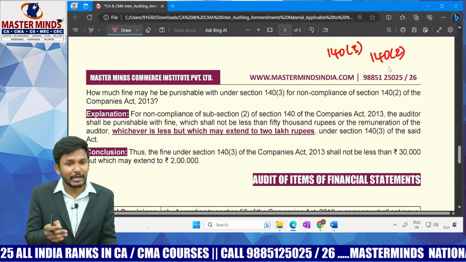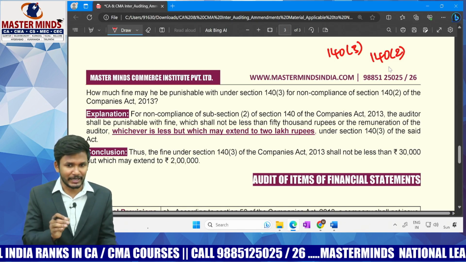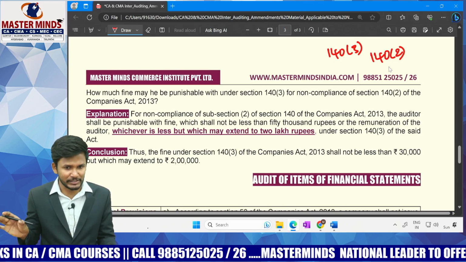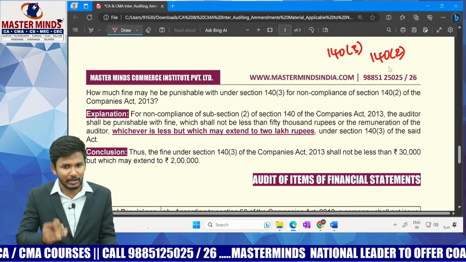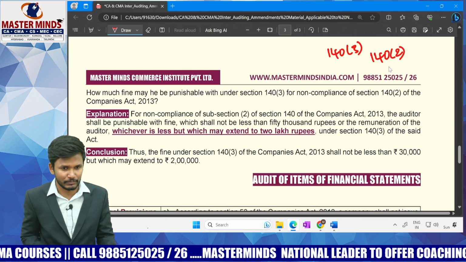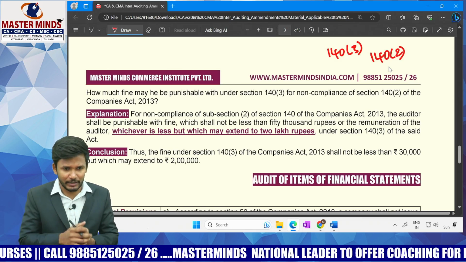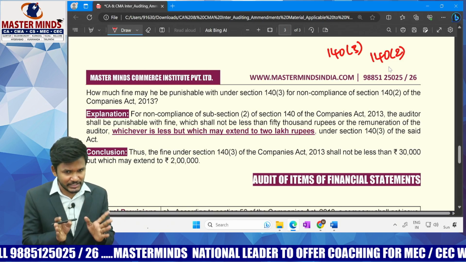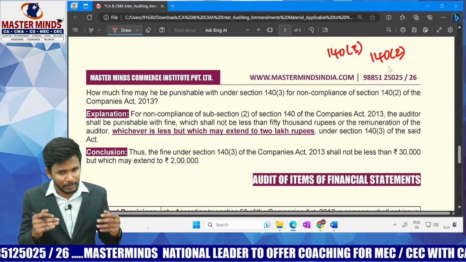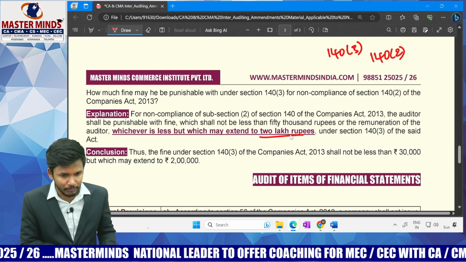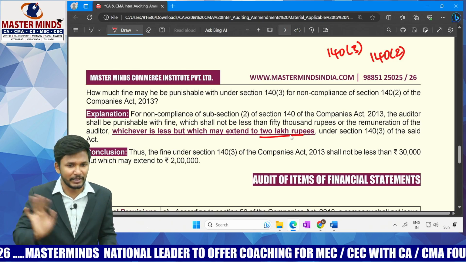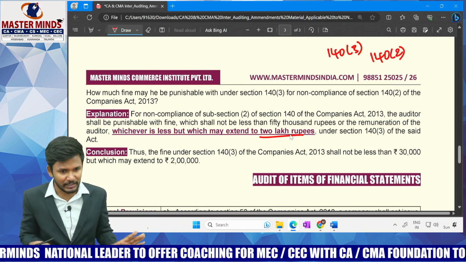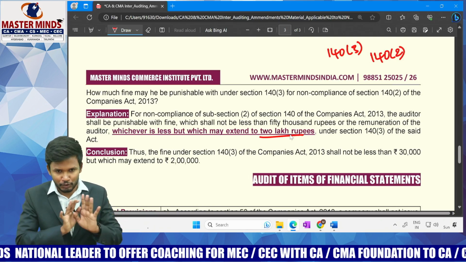But if you are not meeting the 30 days' time, you are supposed to pay a penalty, which will be 500 rupees per day, maximum 2 lakh rupees, and minimum 50,000 rupees, or audit remuneration, whichever is lesser. This is already the penalty which is there in your material. But this question, what happened? There is no amendment here. Please understand, there is no amendment. But the problem was the amount of 2 lakh rupees was wrongly printed by mistake. The mistake they rectified in the ICAI material. That is given as an amendment. Nothing greater than that.